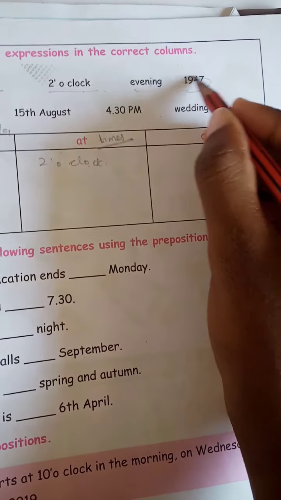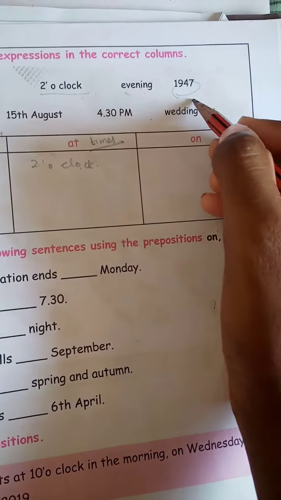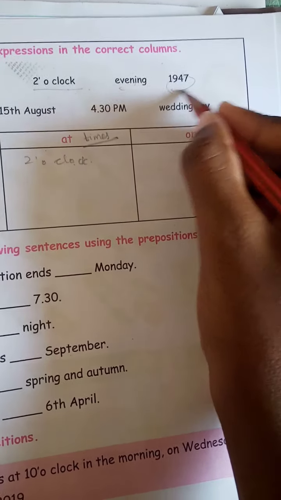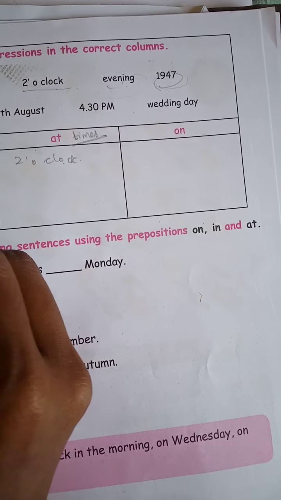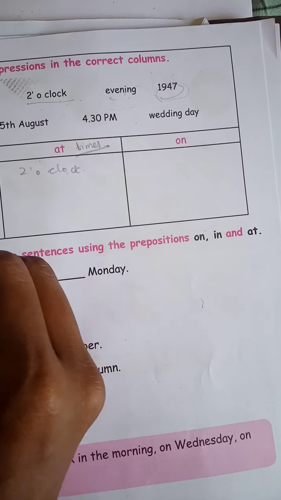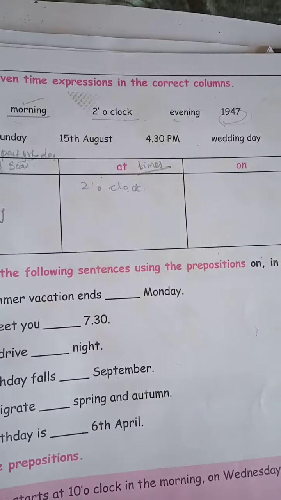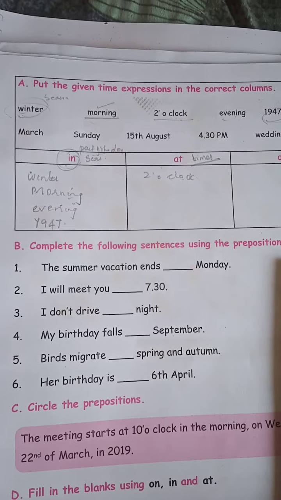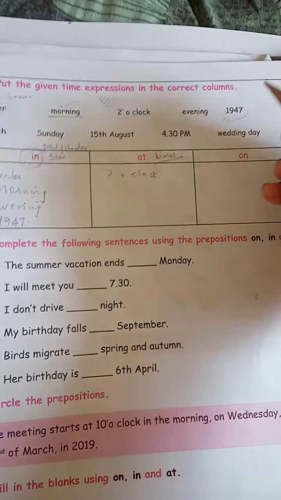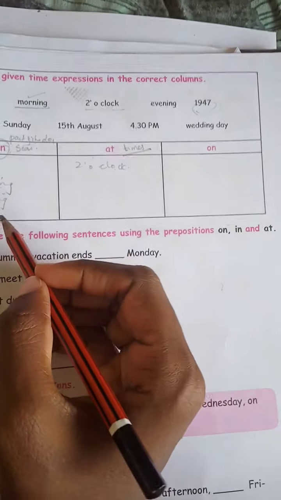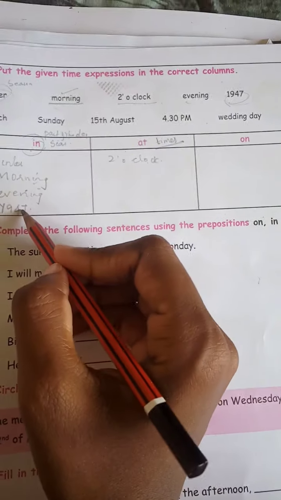Next, 1947. If it is a year, what did I tell? For years, you will use in, right? So 1947. 1947 is a year. So for years, you will use in. So it will come in the box in.